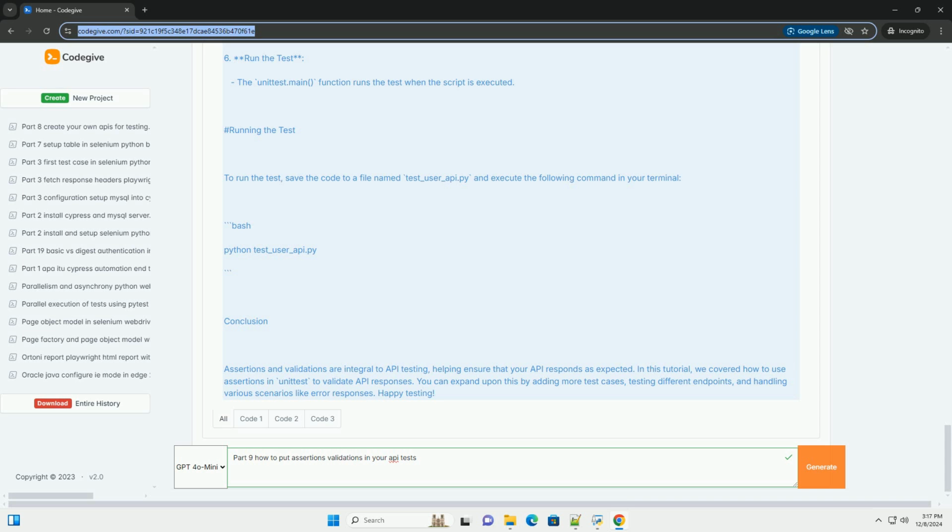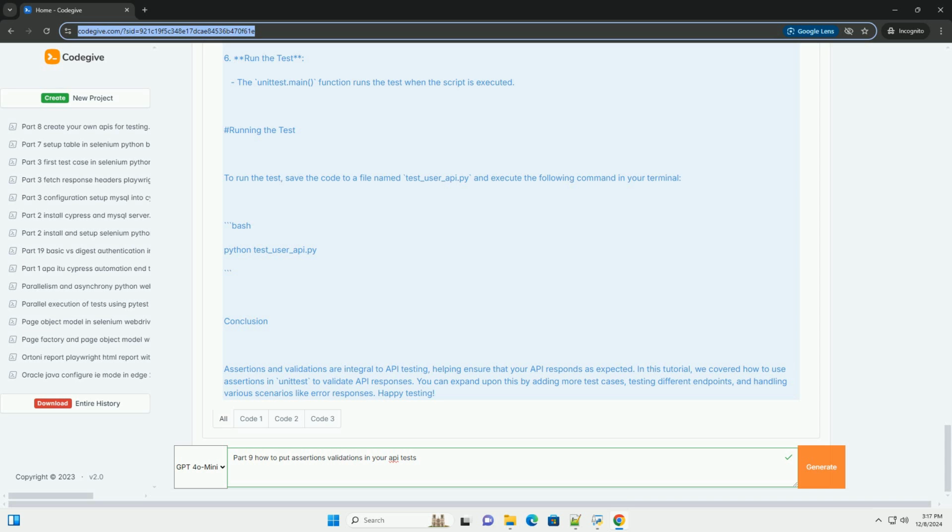Running the test. To run the test, save the code to a file named test_user_api.py and execute the following command in your terminal. Bash. python test_user_api.py.